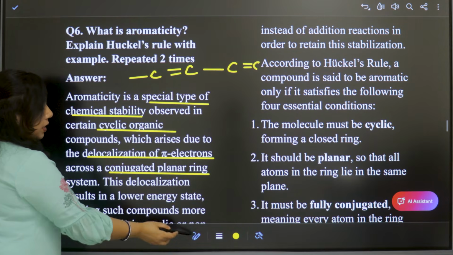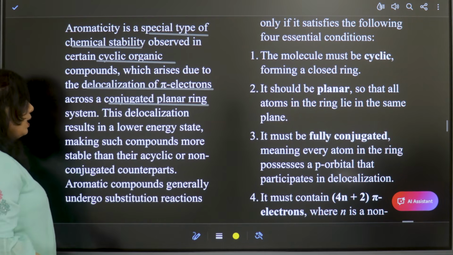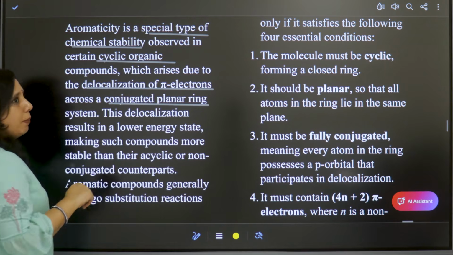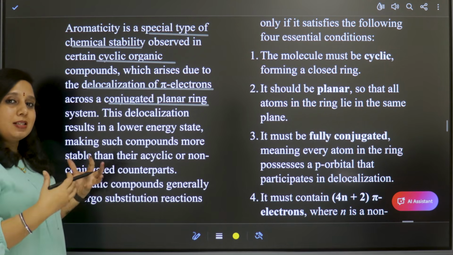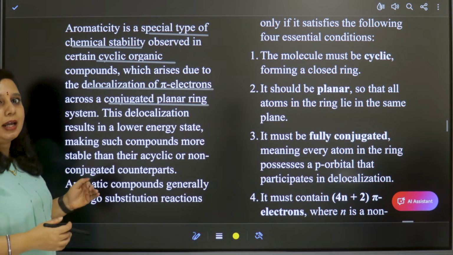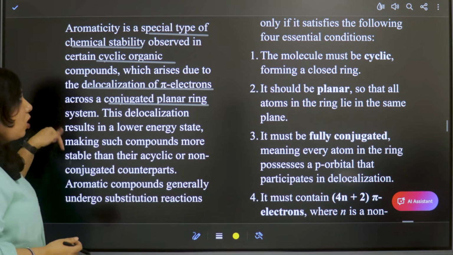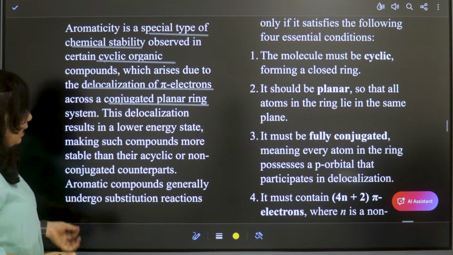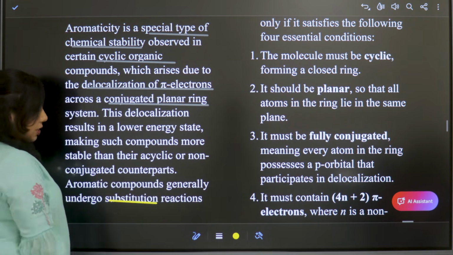Because of this delocalization, the energy state is low and the compound becomes more stable. Hence these compounds are called aromatic compounds, and they generally undergo substitution reactions.